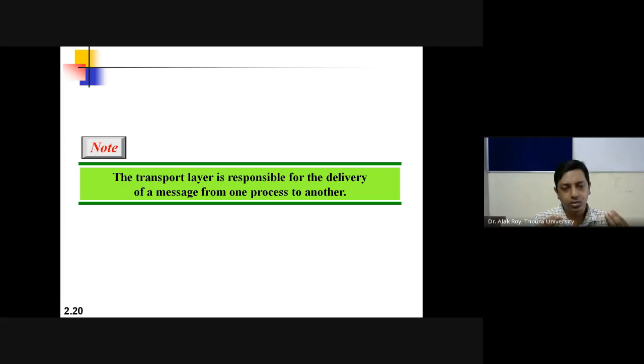Say each node has three processes, P1, P2, P3, and at the other side also three processes. Whenever communication takes place between the processes, that is taken care of by the transport layer.